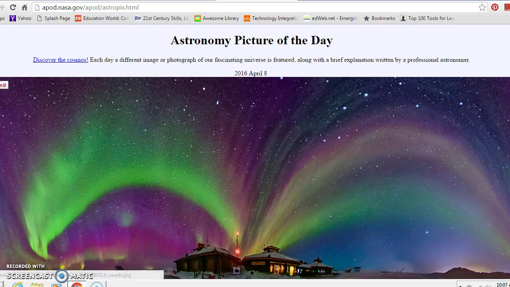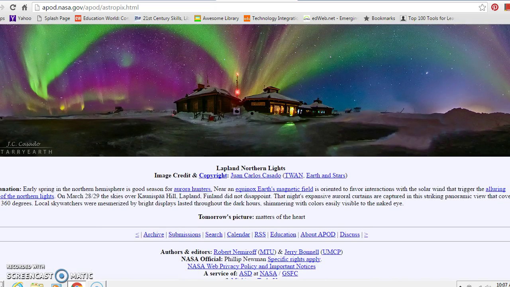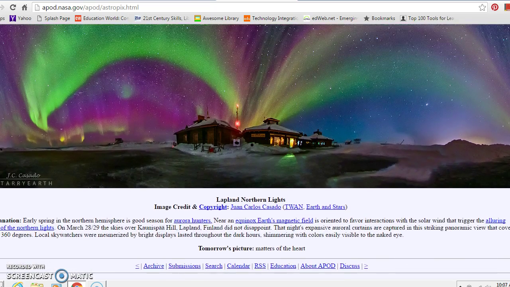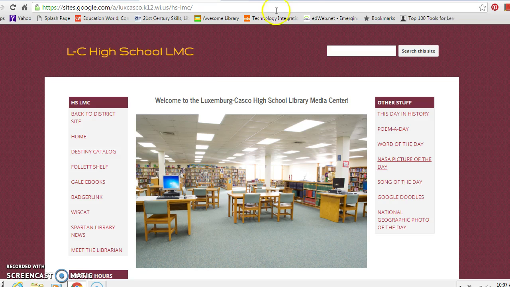If you scroll down, you could see they have links to more information or similar pictures. Anyway, those are just a couple of sites available on the library landing page, and I'm going to go back to the library homepage, and we're going to go with Gale eBooks.